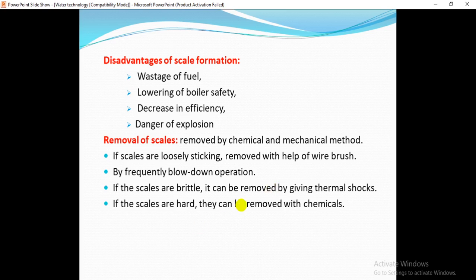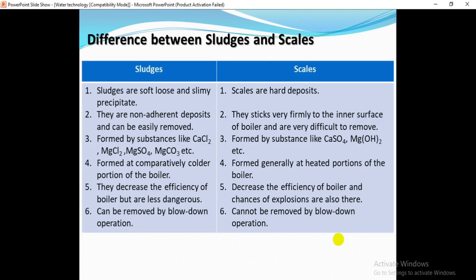If the scales are brittle, they can be removed by giving thermal shocks. If the scales are hard, they can be removed with chemicals. Which chemicals we need to add, we are going to discuss in coming slides.